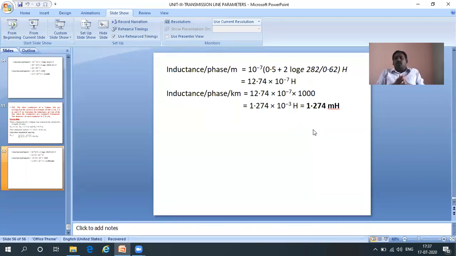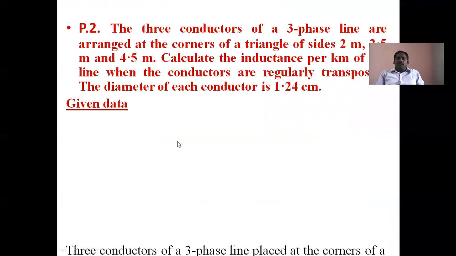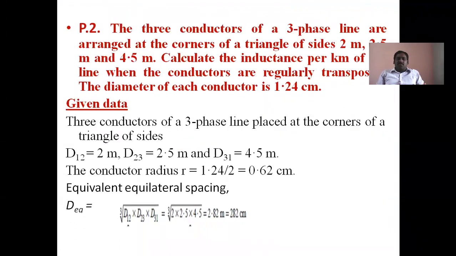Like this, you have to calculate the inductance for equal spacing and unequal spacing.